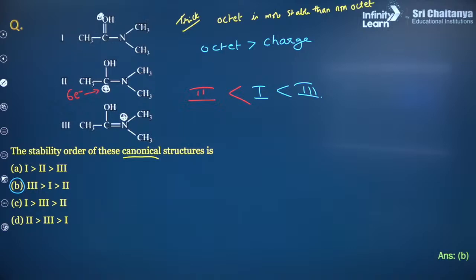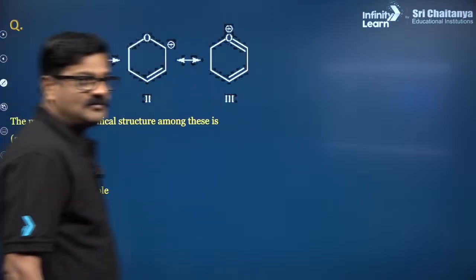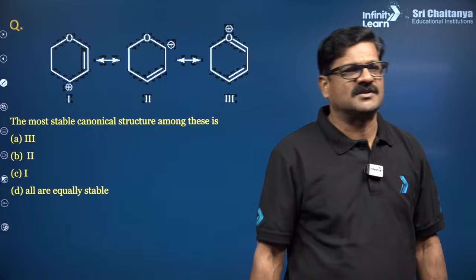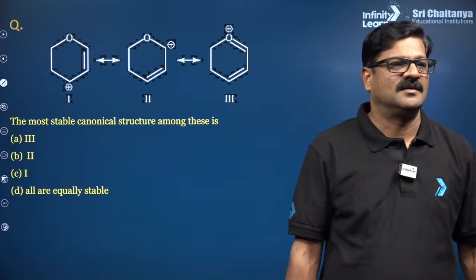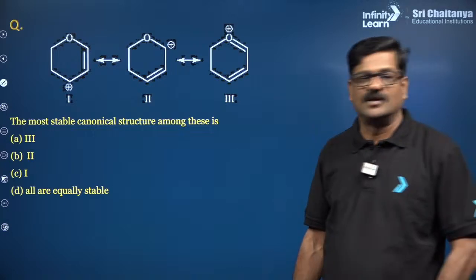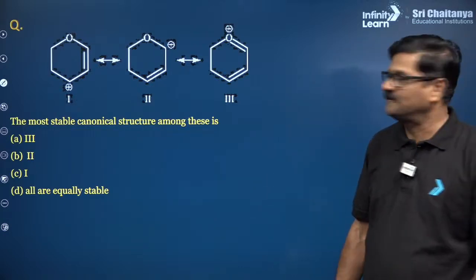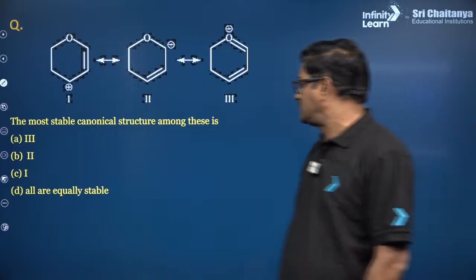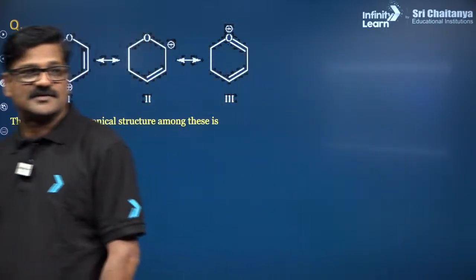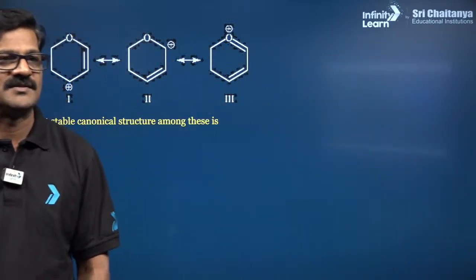Okay, next question is ethyl 2-chlorocarbonyl benzene carboxylate. Okay, we'll do it. What is the most stable canonical structure among these? Most stable canonical structure among these?